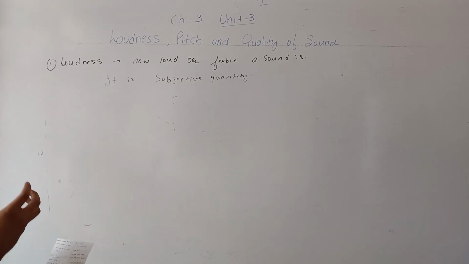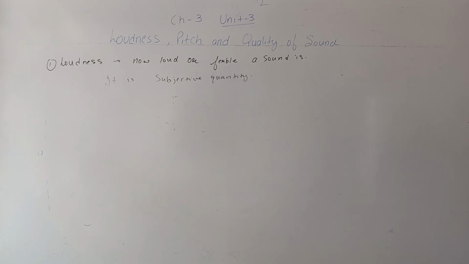So this is not a definite quantity. For a quantity to be objective, it must remain the same for all observers. If the amplitude of the wave is 1 centimeter, then for every person it is 1 centimeter. So it is an objective quantity.